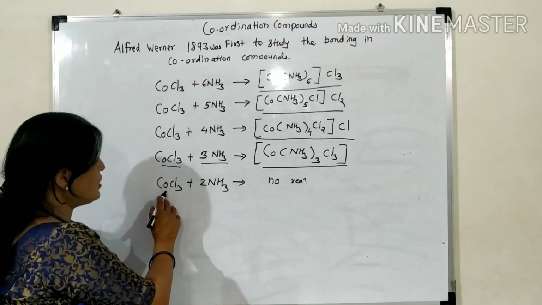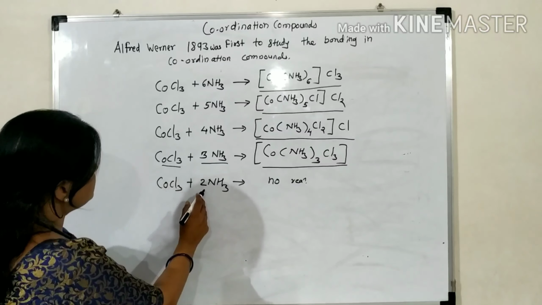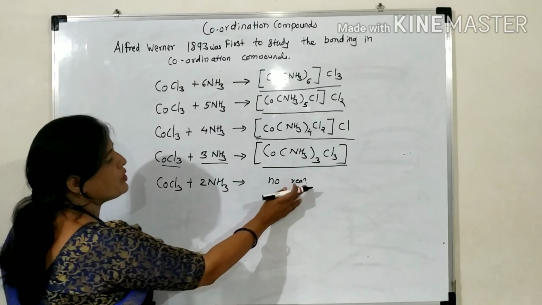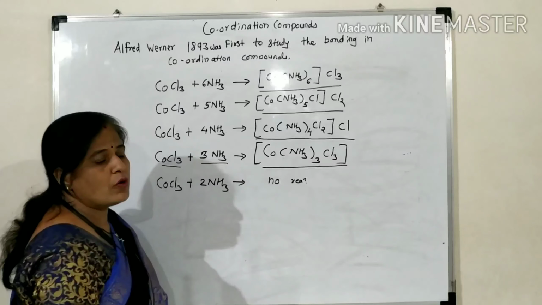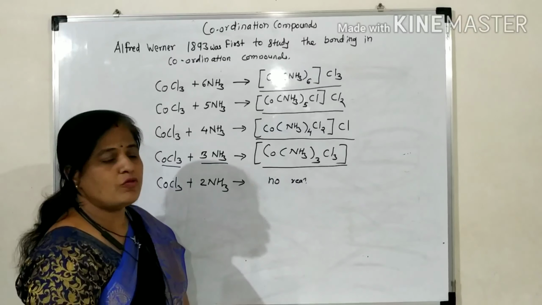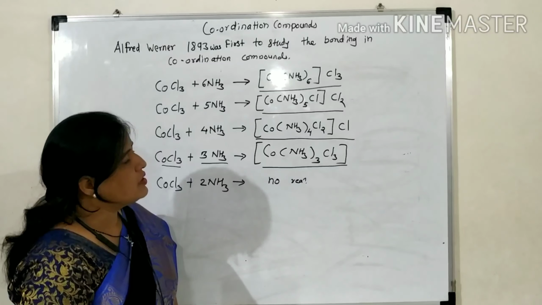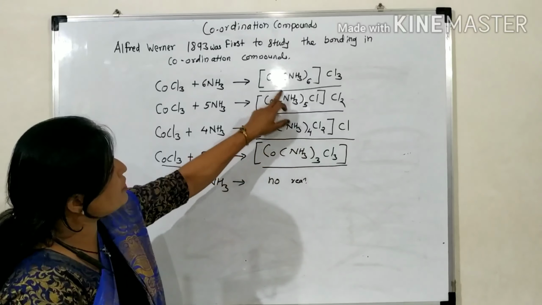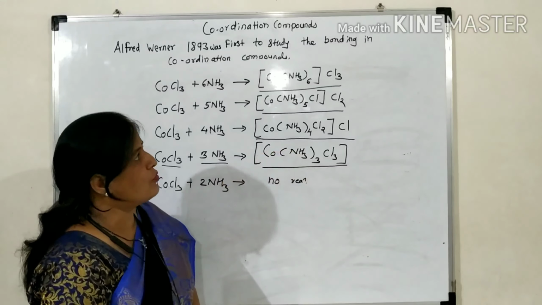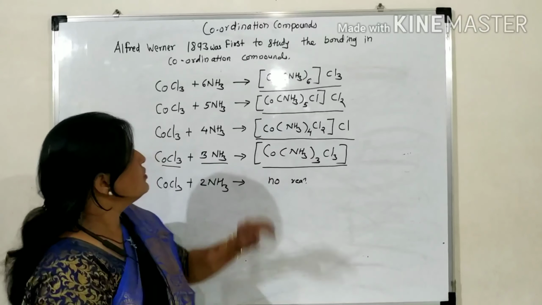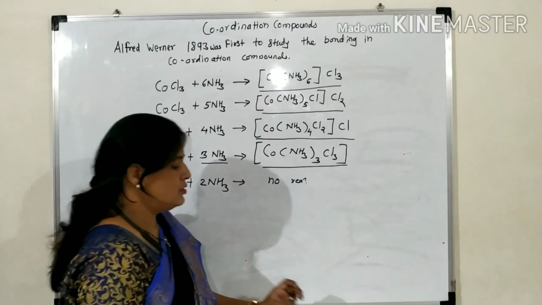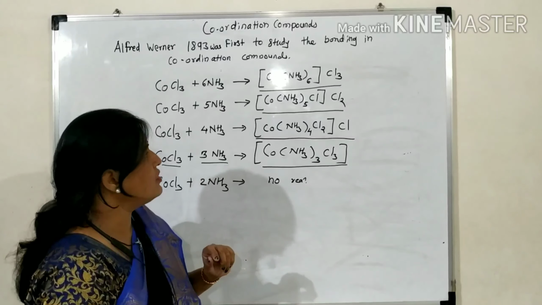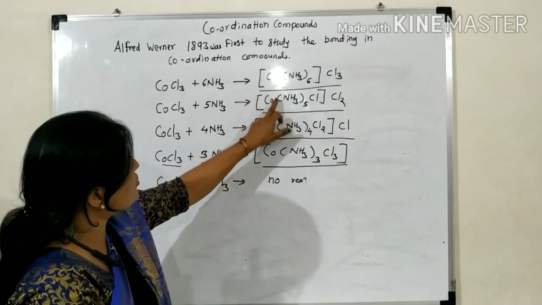But when cobalt chloride is treated with 2 moles of NH3, there is no reaction, no formation of a coordination compound. Why is there no formation of a coordination compound? Then he studied the different properties of these coordination compounds, like bonding, and he observed that there is a central metal atom in these coordination compounds.